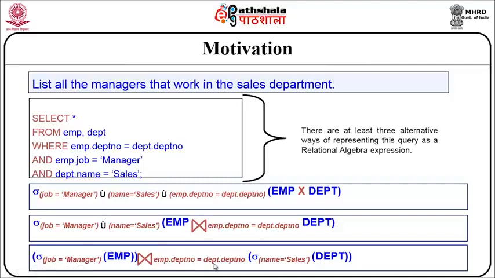Just have a look at all three queries, the three different relational algebra expressions. Although I have represented it in one specific format of high level SQL expression, converting that into relational algebra expressions, I have given it in three different formats. Which of these formats would be more effective? Another question that comes to mind: will all three formats fetch me the same result?